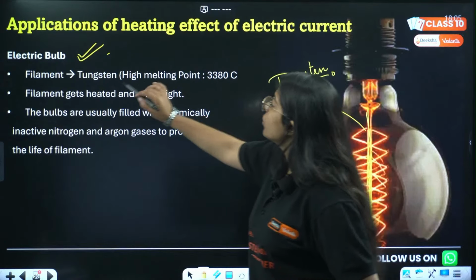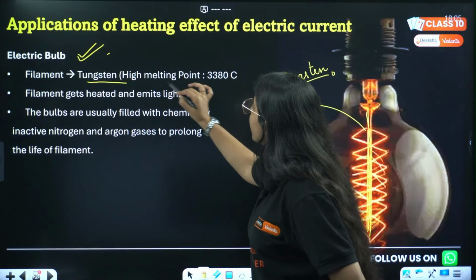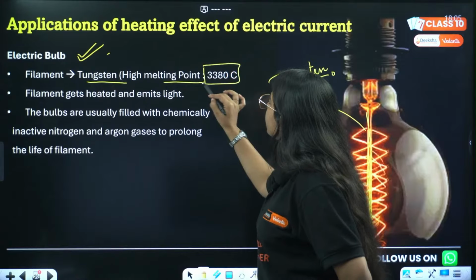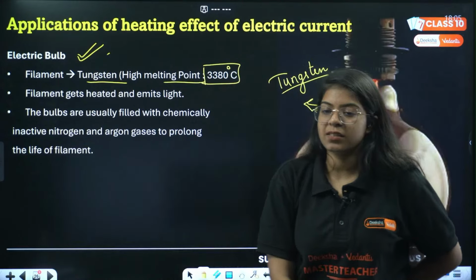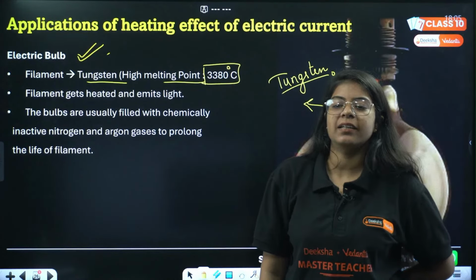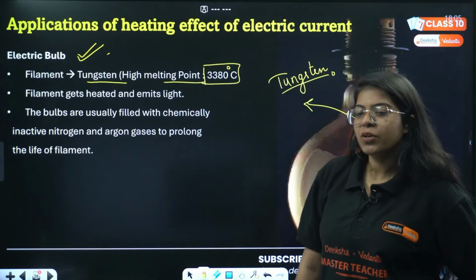ठीक है. So the filament is tungsten. It has a high melting point, that is 3380 degrees Celsius.